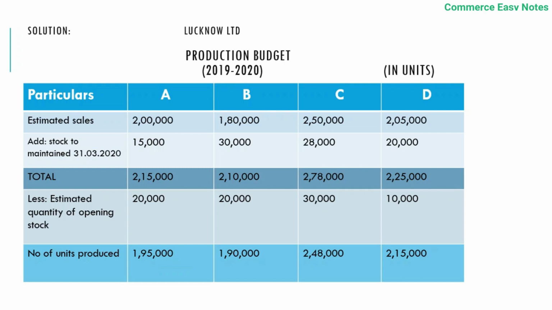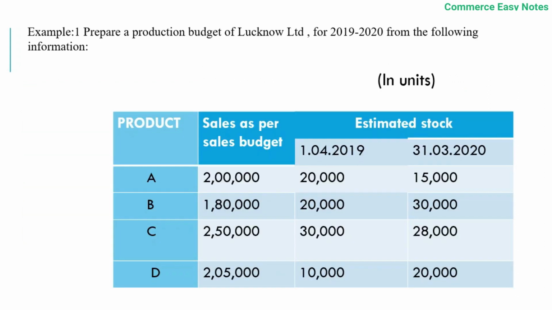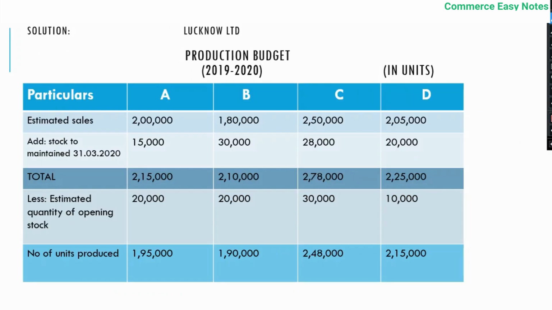Now we are adding stock to be maintained on 31/3/2020, that is the closing stock. This closing stock is for A 15,000, B 30,000, C 28,000, and D 20,000. That is sales plus stock to be maintained.